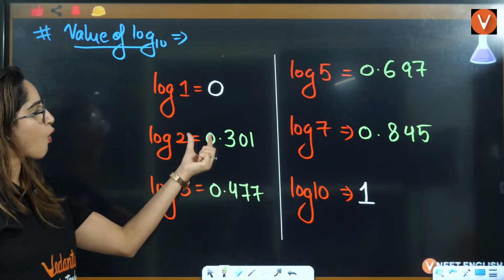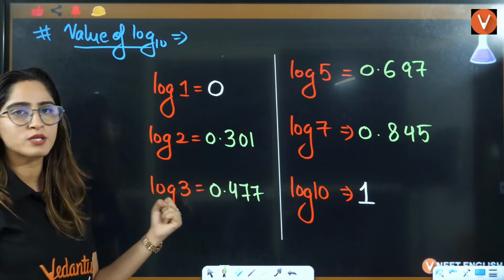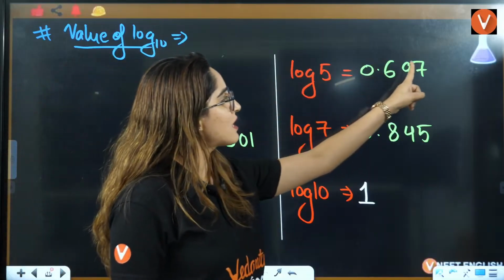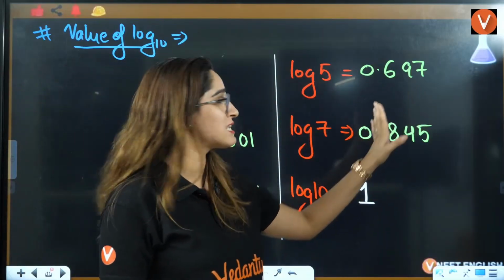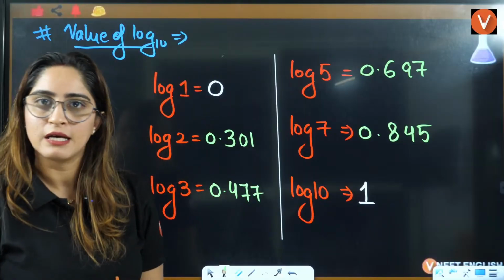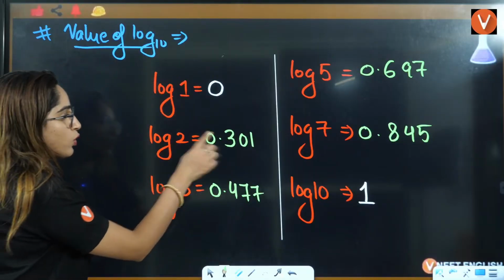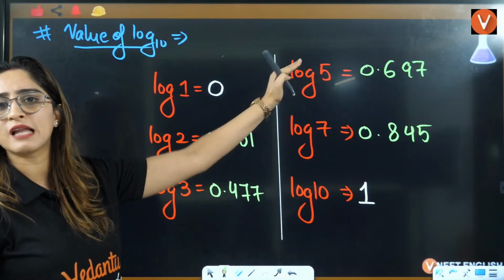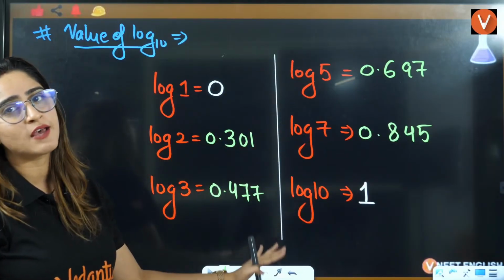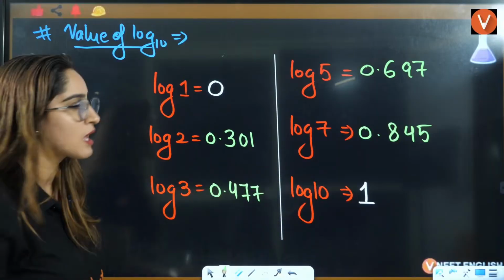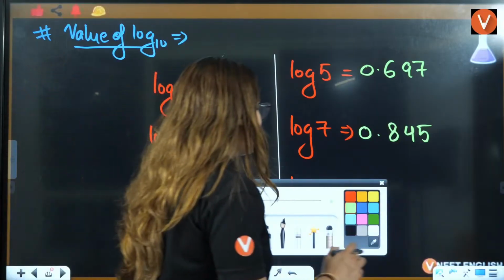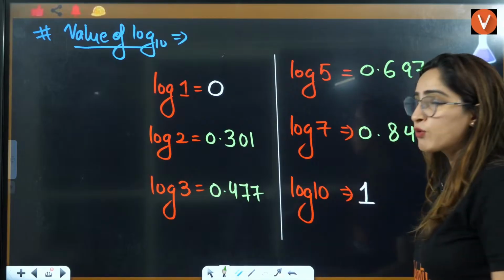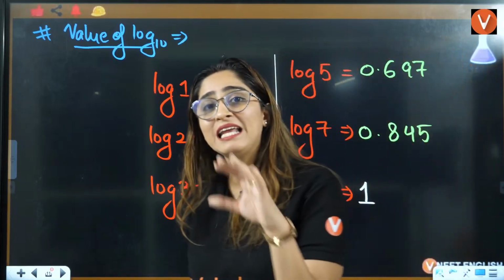Okay, students: 0.301, 0.477, 0.697 and 0.845. This I told you, add one number. Then this: 0.1, 7, 7, 9, 7, 4, 5. That's it.